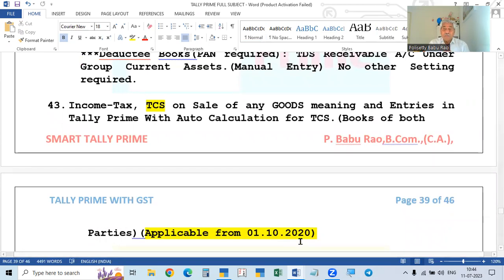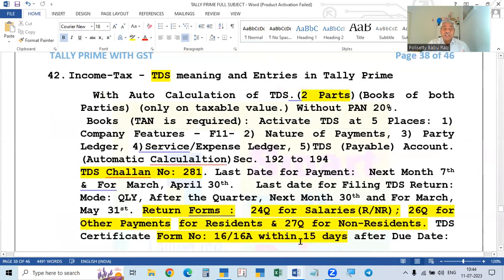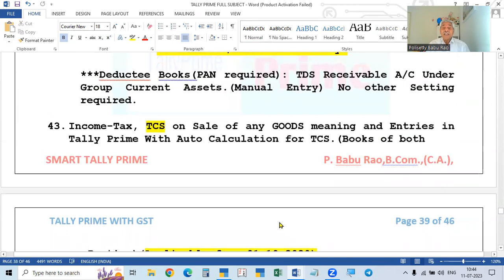Last one was TDS in the Income Tax Act, and this next topic is also under the Income Tax Act. It is called TCS. So what is the meaning of TCS, what are the rules relating to it, and how is it accounted for in Tally Prime.